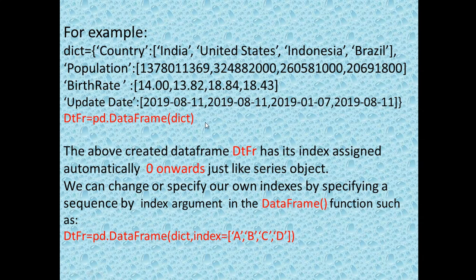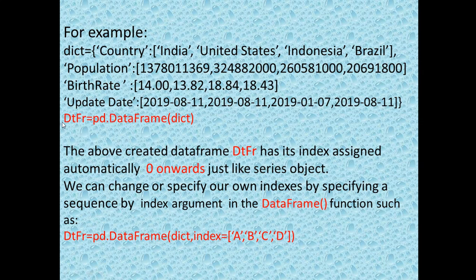You will see the output in the form of rows and columns, because the data frame structure is like a 2D array type of structure, and series structures were 1D arrays. So here it will display the rows as well as columns. The rows by default will be indexed as 0, 1, 2, 3, 4, and the columns will be the keys you have used in the dictionary. In this way the data frame will be created.